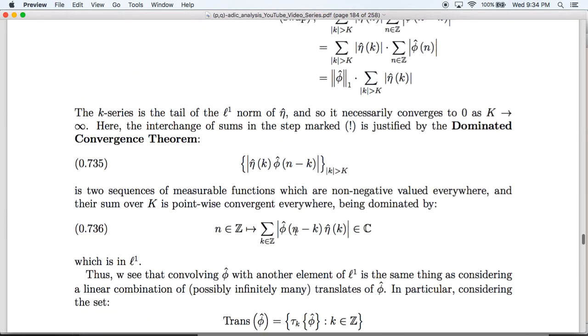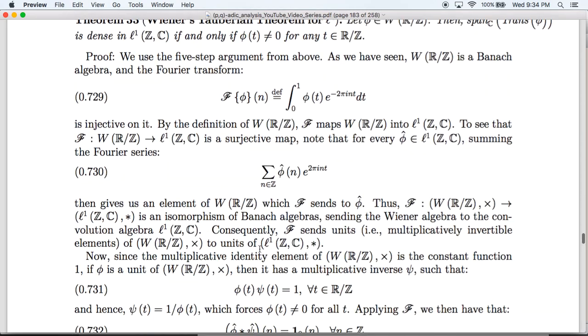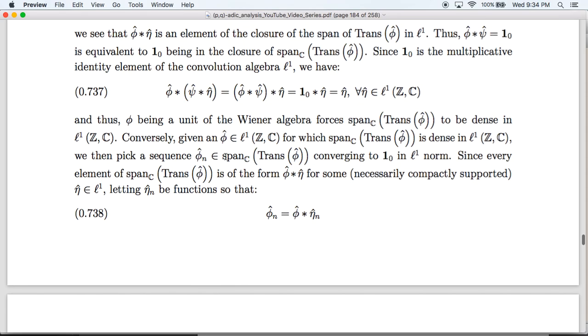So now let's do the converse. This means that we're going to start with a function phi, and we assume that the span of its translates is dense in L1. We then need to show that phi of t is nowhere 0. To do this, we suppose that the span of the translates is dense. Then, in particular, there is a sequence of linear combinations of translates, phi n hat, which converge to 1, 0 in little L1 norm.